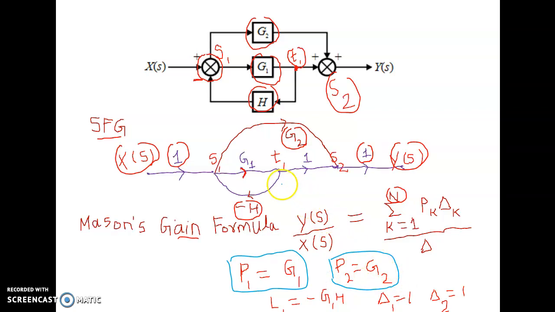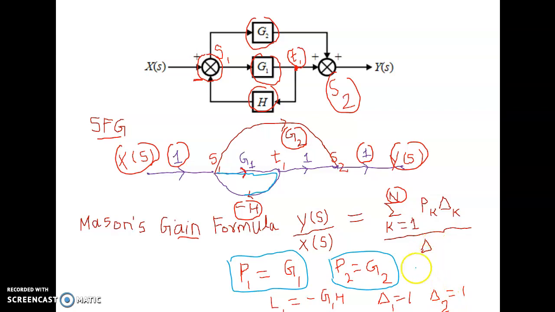Now the next step is to identify the number of loops in the signal flow graph. There is only one loop, from S1 to T1 and T1 to S1, where the gain is G1 into minus H. So the gain of this loop is minus G1 into H. Delta 1 with respect to P1 is 1, and similarly delta 2 is 1.